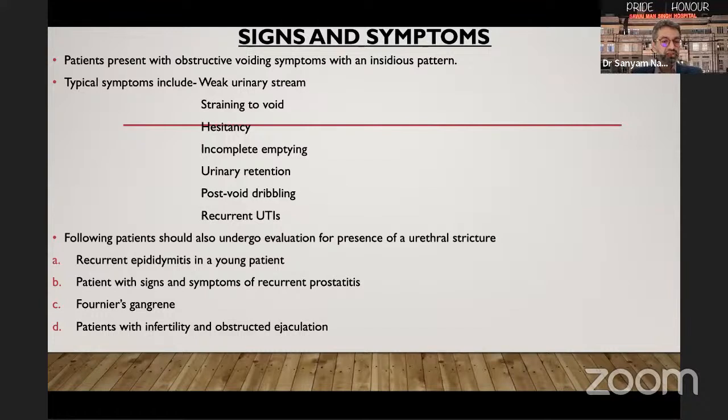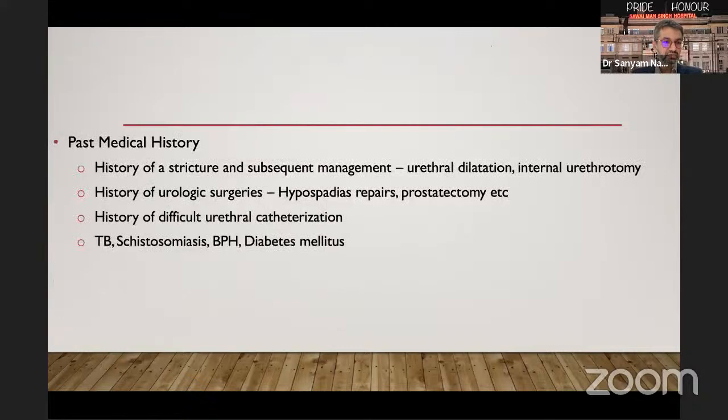Some subset of patients should undergo an evaluation for urethral stricture. These include a young patient with episodes of recurrent epididymitis, patients with signs and symptoms of recurrent prostatitis, patients with Fournier gangrene, and patients with infertility and obstructed ejaculation. When taking a past medical history, we should always inquire about history of stricture and subsequent management, history of any prior urological surgeries such as hypospadias repairs or prostatectomies, history of difficult urethral catheterization, or any history of tuberculosis, schistosomiasis,